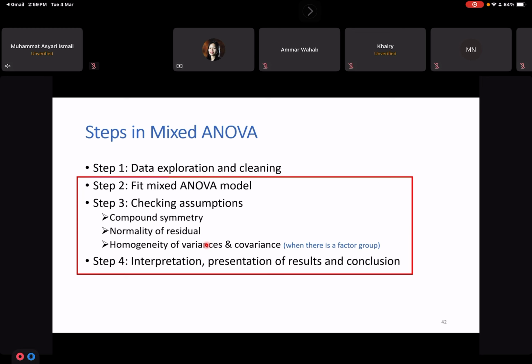If it is different, there might be some bias in the result given by SPSS later on. So we need to be aware that if the assumption is not met, then we have to discuss it as a limitation.